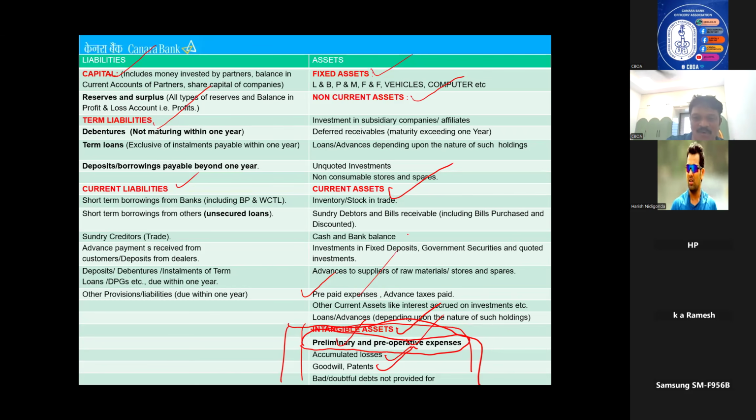I hope you understood what is intangible, because sometimes you have to calculate tangible net worth. In that they will tell capital is this much. They will say preliminary operative expenses. Then you have to deduct. Why? Because it's an intangible asset, to know the tangible net worth.